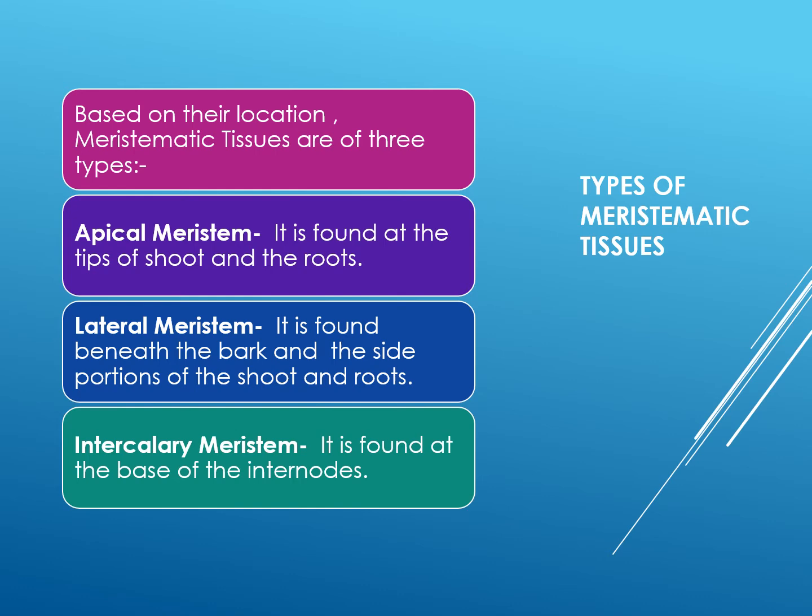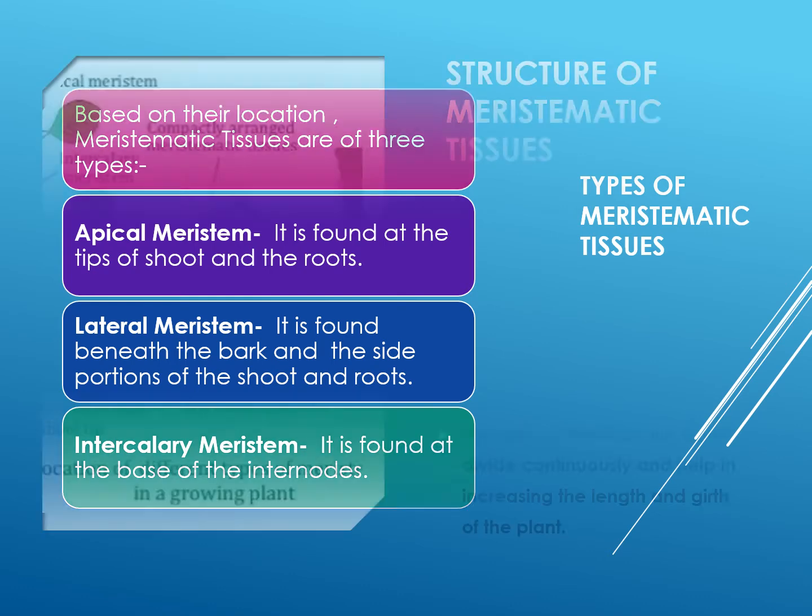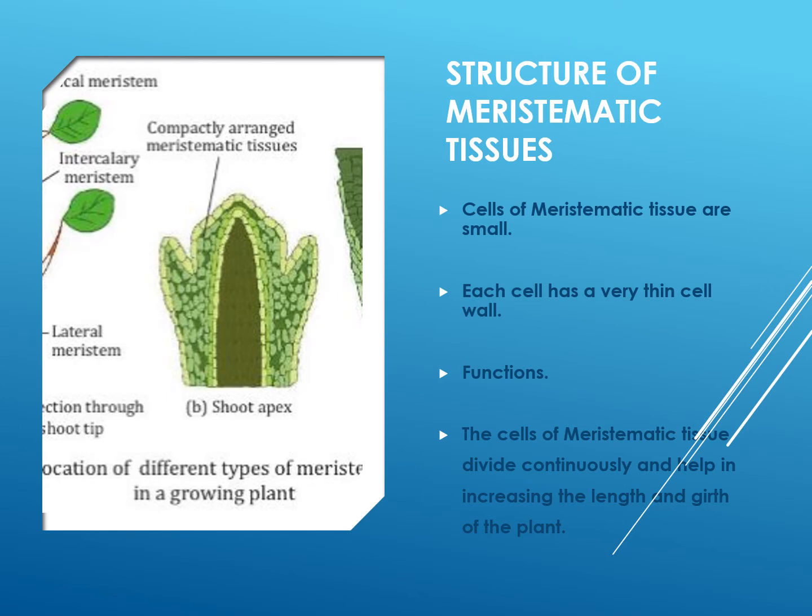Now, what is the structure of the meristematic tissues? As you can see in this diagram, the meristematic tissues are compactly arranged. Meristematic tissues are found at the tip of the root, stem and branches. Cells of meristematic tissue are small in size. They are spherical, longitudinal or oval in shape.